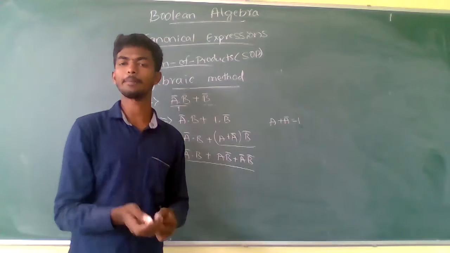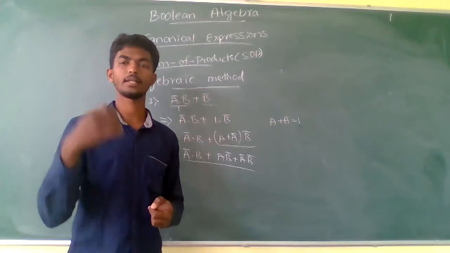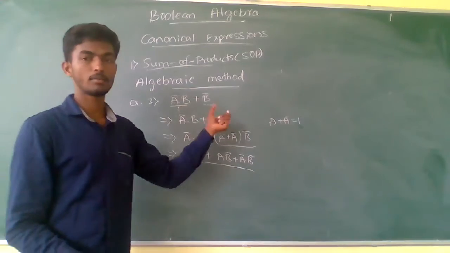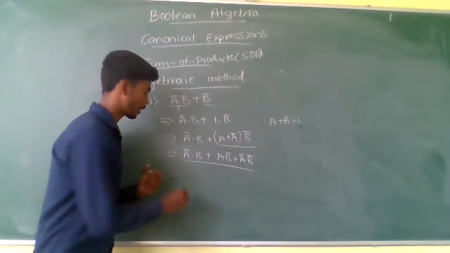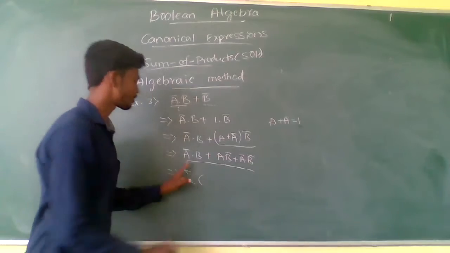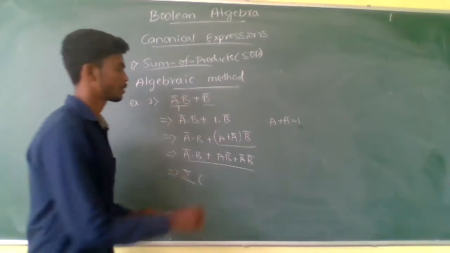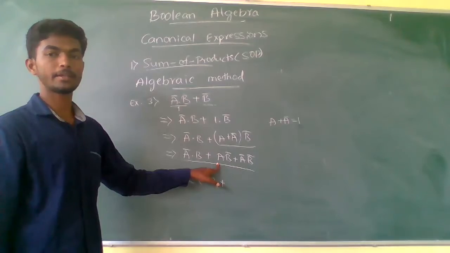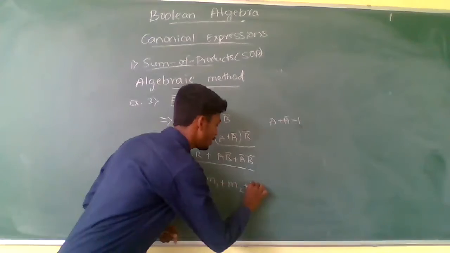We have A complement B complement, A complement B, A B complement, A B. That is M0, M1, M2, M3 for two variables. Min terms M0, M1, M2, and you can replace that by summation of, here A complement B represents M1, where it is 0 1, right? M1, and A B complement represents your M2. A complement B complement represents the M0.